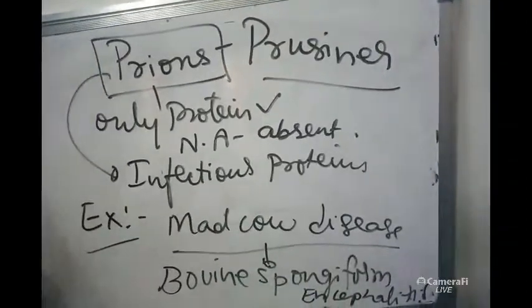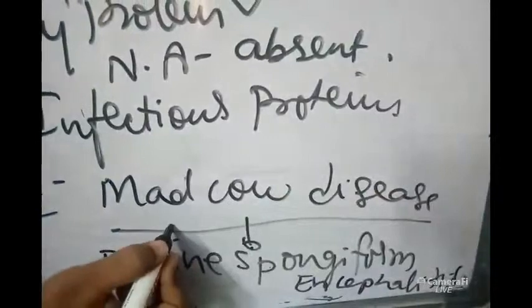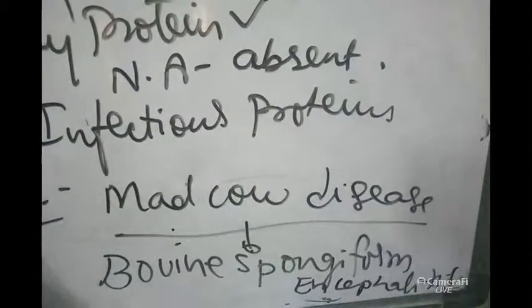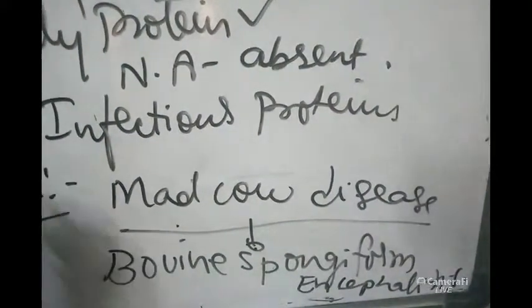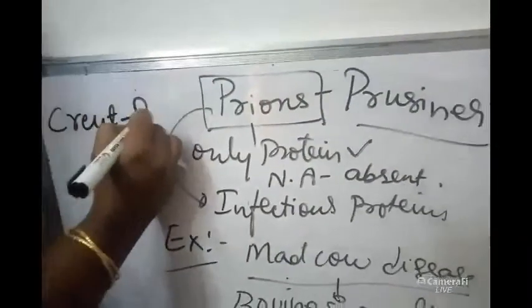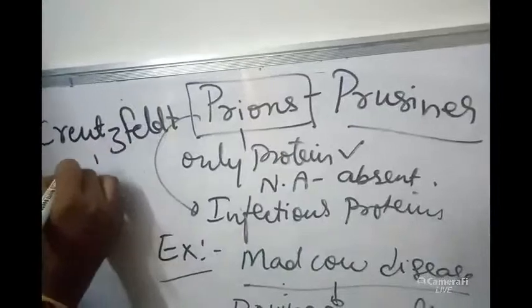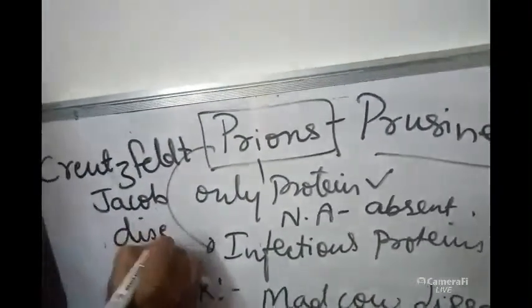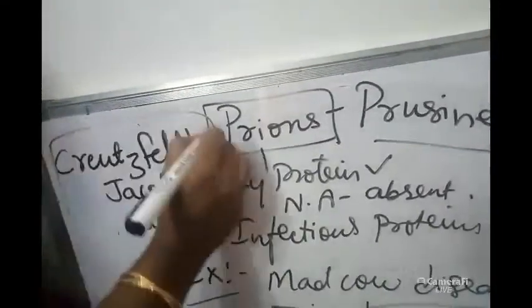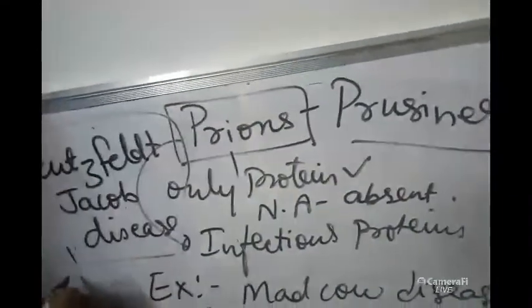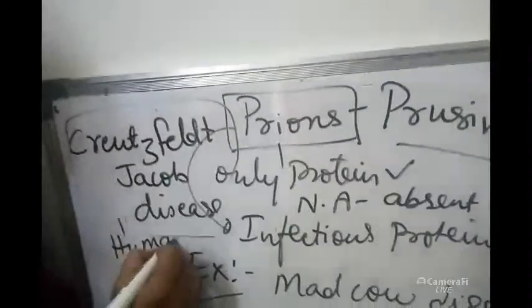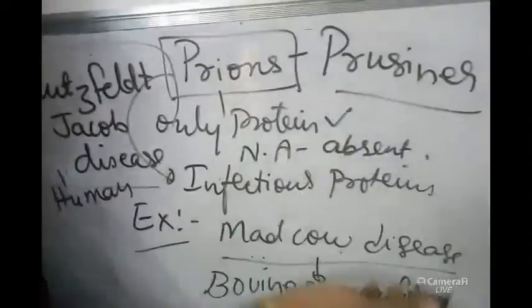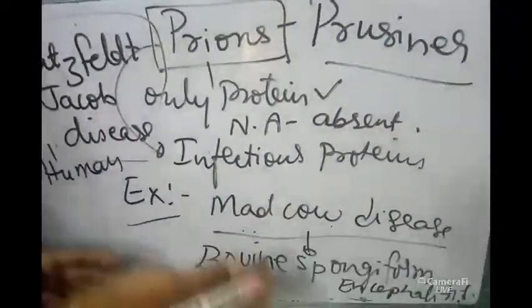We cannot control that type of cows. If the diseased cow is eaten by human beings as food, then in human beings one dreadful disease called Creutzfeldt-Jakob disease occurs. This is the disease coming in human beings if this mad-cow-diseased cattle is taken as food.